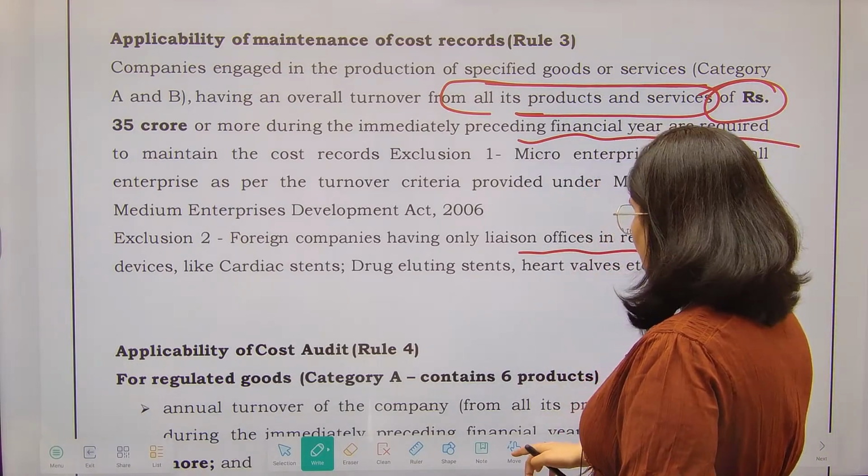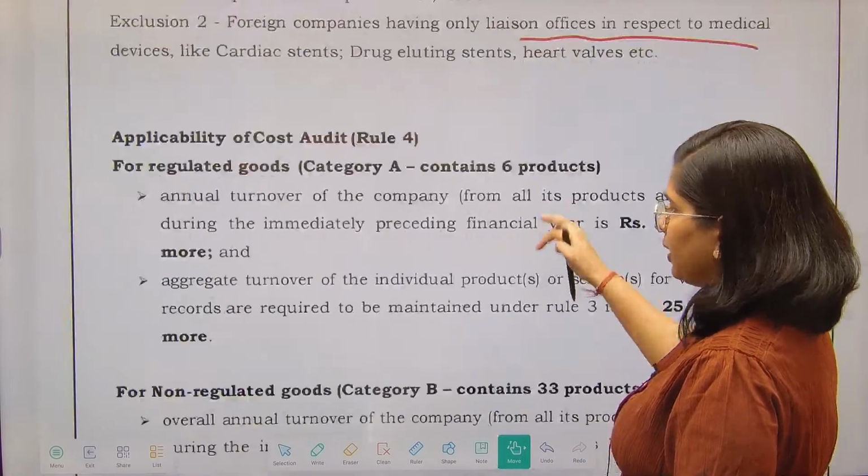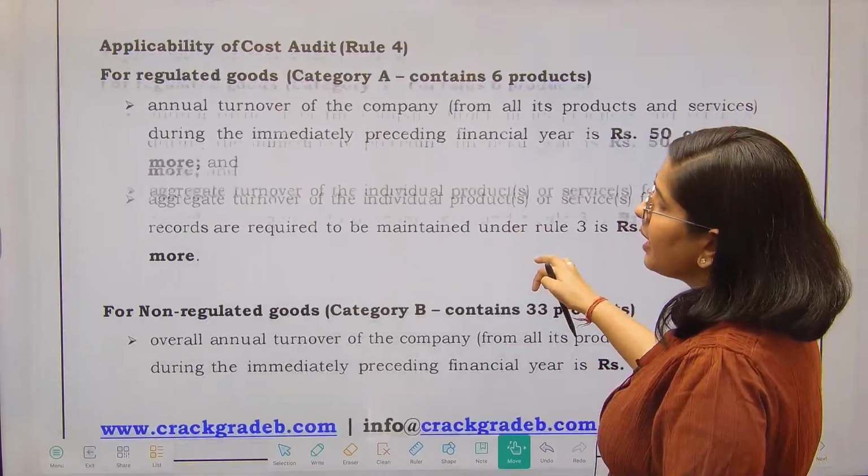Okay. Next is the applicability of cost audit. There are 6 industries